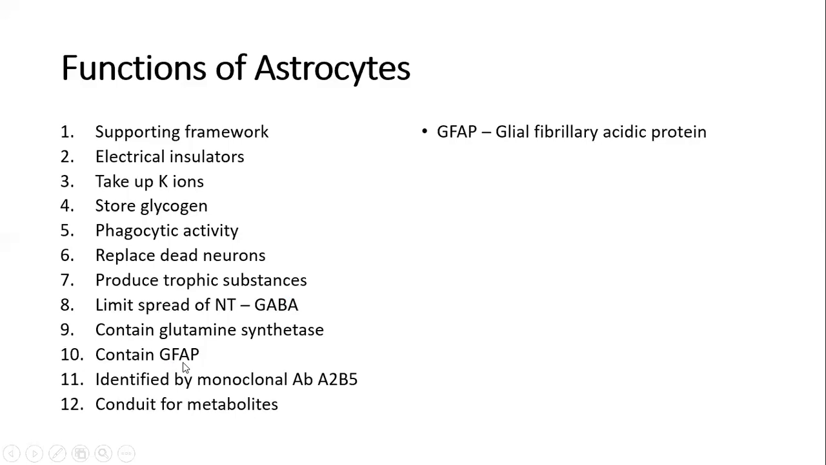They contain GFAP, which stands for glial fibrillary acidic protein, which can be an important marker in certain diseases involving astrocytes. They are identified by monoclonal antibody A2B5, and they also can be a conduit or passageway for the transportation of metabolites.